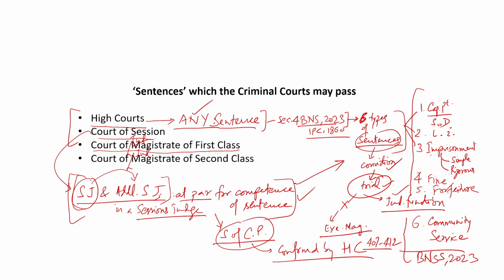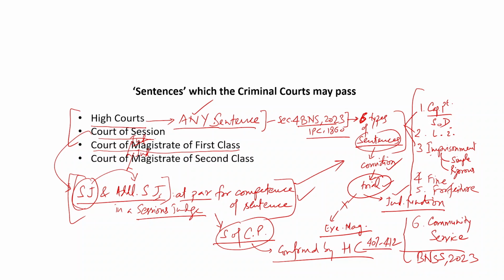Court of Judicial Magistrate of second class, section 23(3) says that it may pass a sentence of imprisonment for a term not exceeding 1 year, fine not exceeding 10,000 rupees, or of both, or of community service. So, judicial magistrate second class would be passing a sentence of imprisonment up to 1 year, fine up to 10,000 rupees, or both, or again the community service idea is there.